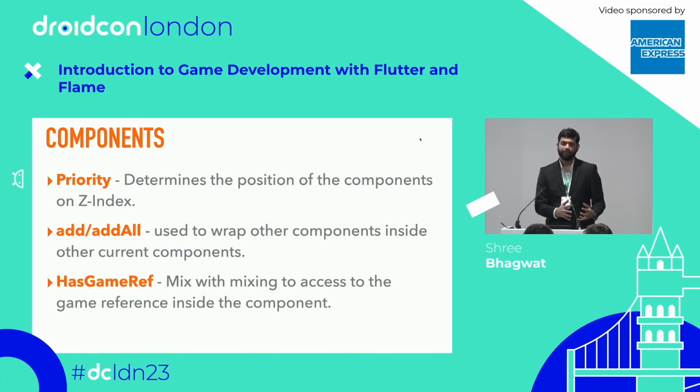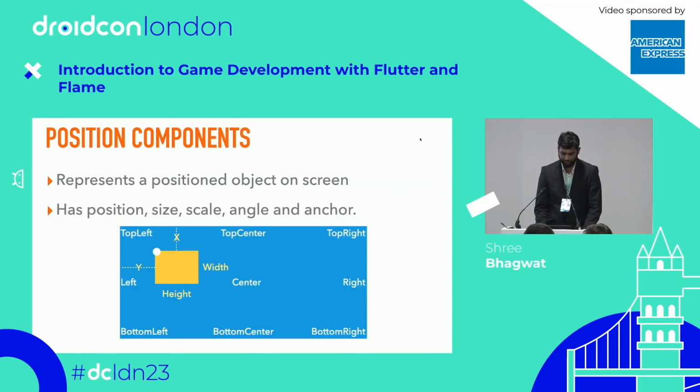And to keep a common reference to the game till the end, like we have multiple components, we can build n number of components. To have a common reference of the game, let's say we have a scoreboard, or lives, or state levels, we have a has gem ref mixin, which helps us to align the game properly with each and every component that we have created.